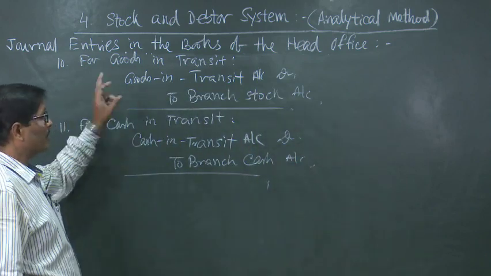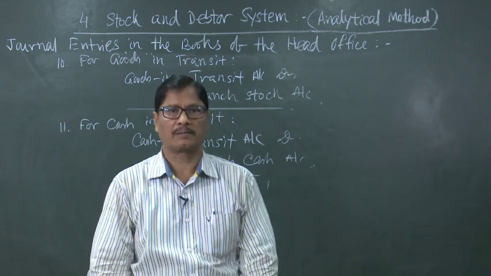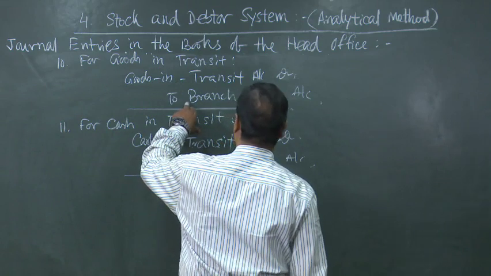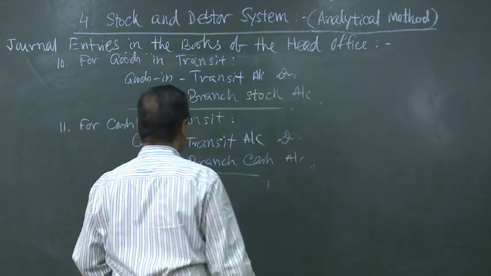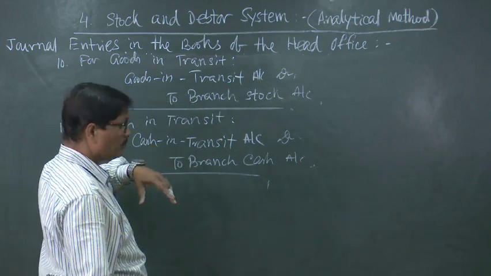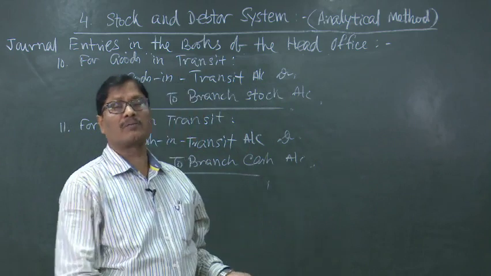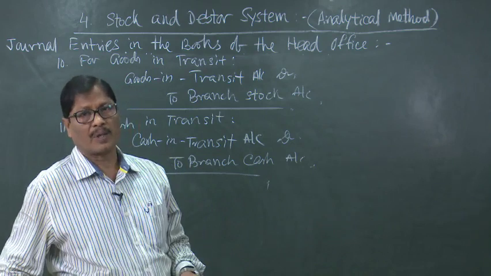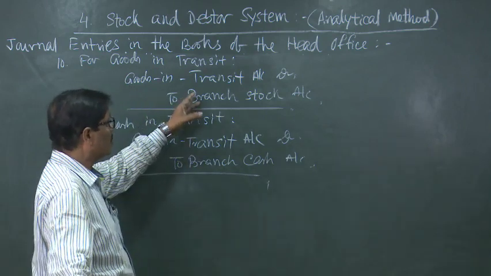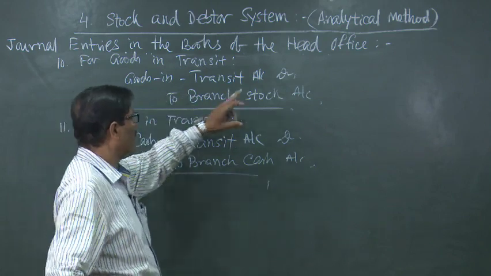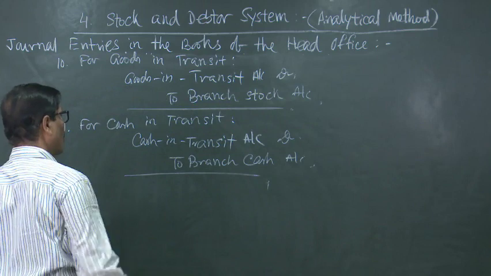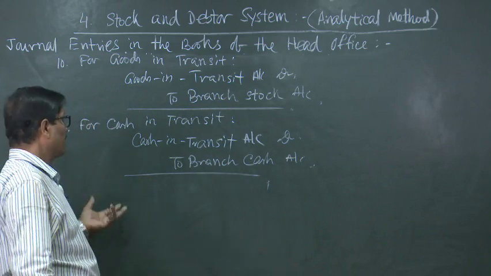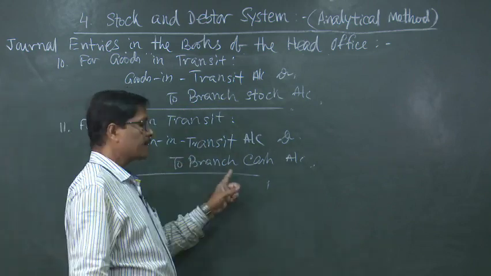Because cash in transit or goods in transit will be debited because this is an asset, and branch stock account will be credited because we have already debited the branch stock account when goods are sent. So, out of them if some 10% 20% goods have not reached the branch, then naturally that account has to be credited, reduced. So, branch stock account is credited. Similarly, if branch cash account is opened and they have sent some cash, but it has not reached, then it will be cash in transit account debited to branch cash account.